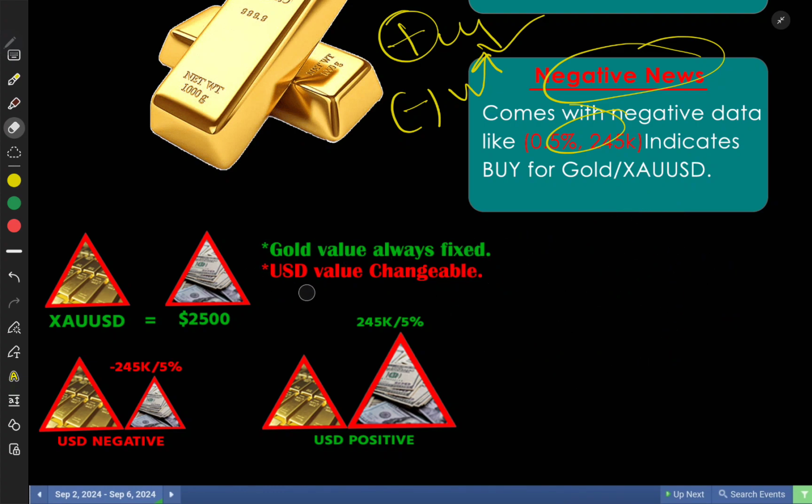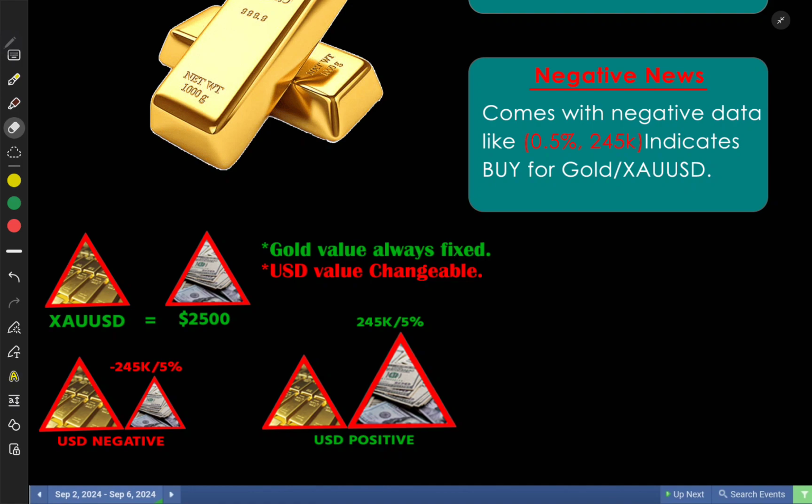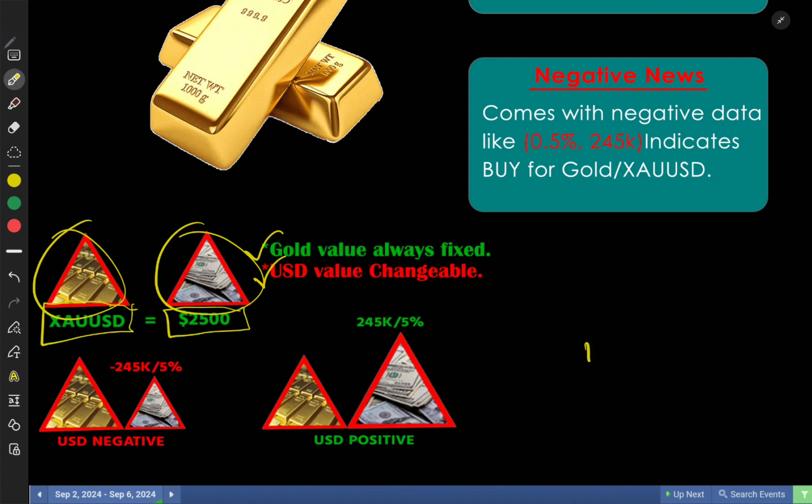We have to keep these two lines in mind. Suppose right now this is gold and this is USD. One XAUUSD bar is equal to 2500, that means one gold is equal to 2500 USD.